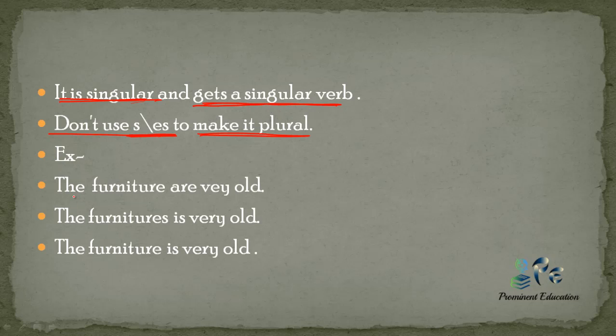So if a sentence is written like this, "The furniture are very old," I have told you it is singular and hence takes a singular verb. This is plural, so this sentence is wrong. "The furnitures is very old." I have told you s or es are not used with them. So here s is used with them, so this is also wrong. The correct sentence would be "The furniture is very old." We have not used s or es with them and we have also used a singular verb with them, so this sentence is correct.